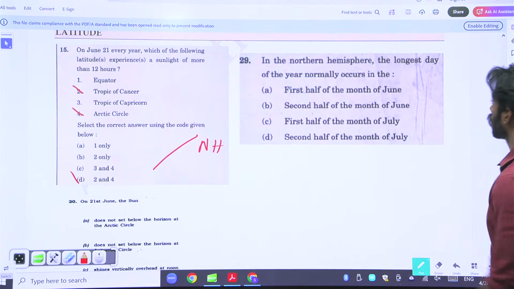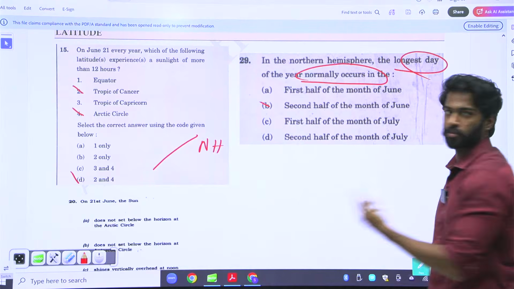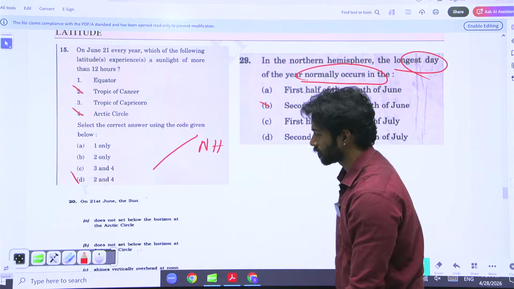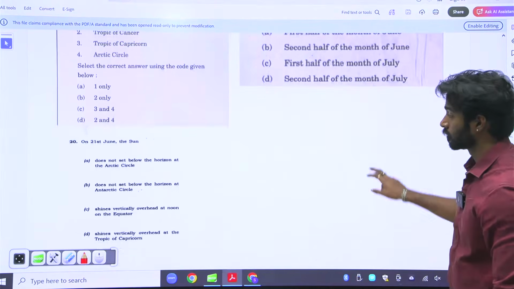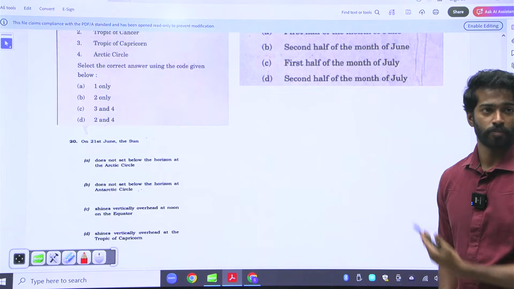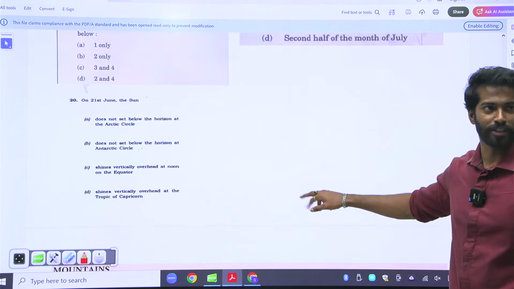In the northern hemisphere, the longest day of the year normally occurs in the second half. On the 21st June, the sun does not set below the Arctic Circle. It's very important for UPSC to understand this.